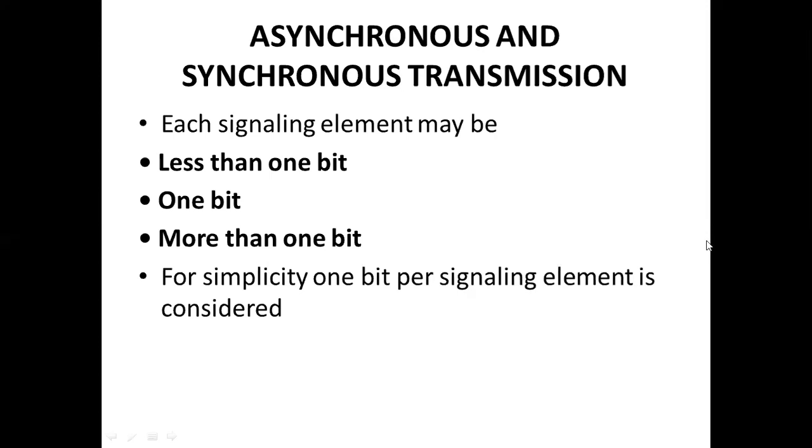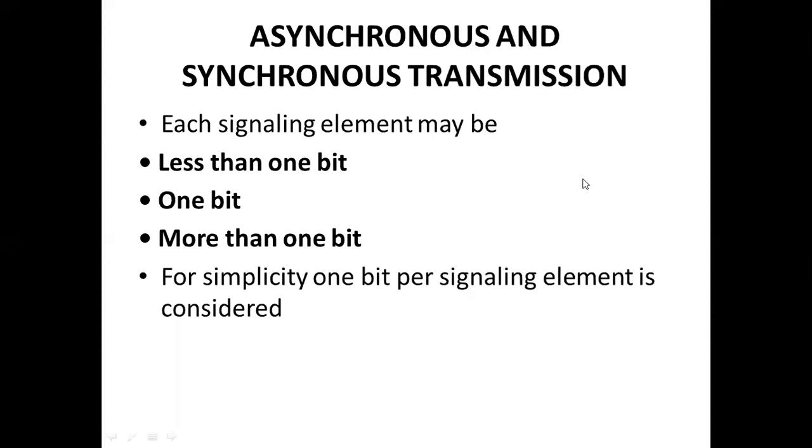Okay, fine. So now, when you are transmitting the signal, each signal may consist of either one bit, less than one bit, or more than one bit. But for simplicity, for transmission we are going to consider one bit per signaling element. That is, one signal means one bit.